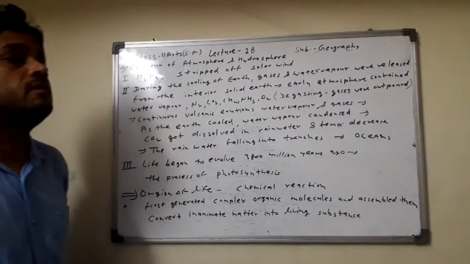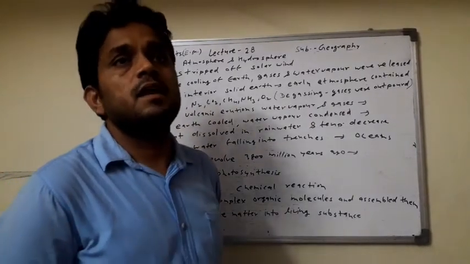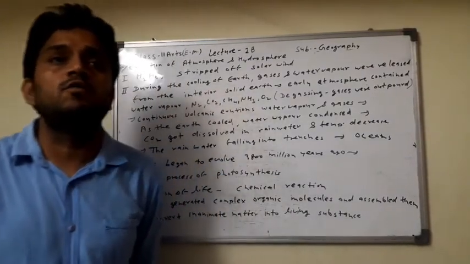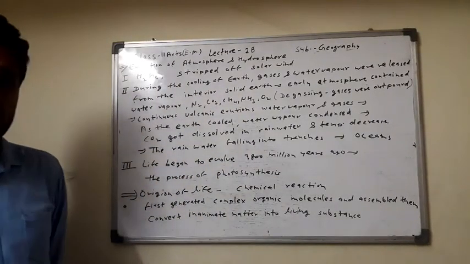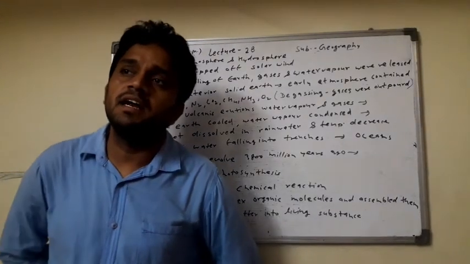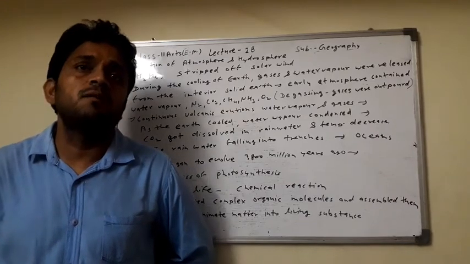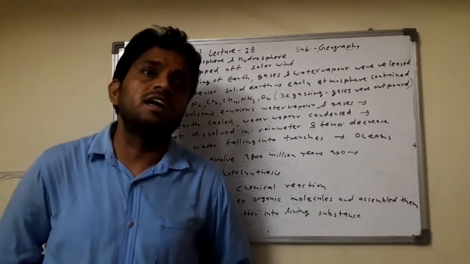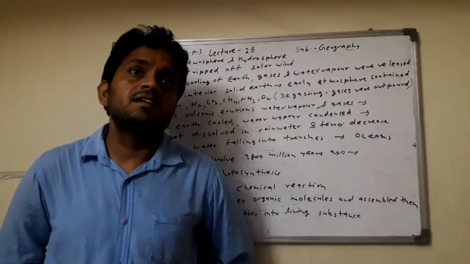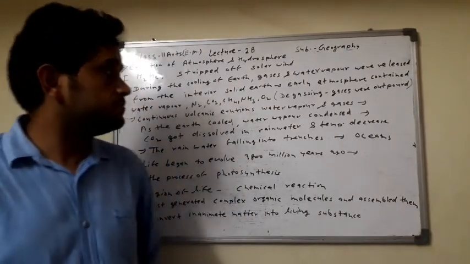Stage number one: in the atmosphere, hydrogen and helium. Firstly, at the origin of the earth, in the total atmosphere, the maximum found were hydrogen and helium. So we can also say the atmosphere of the earth was hydrogen and helium.